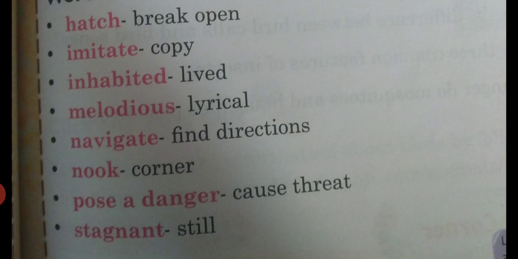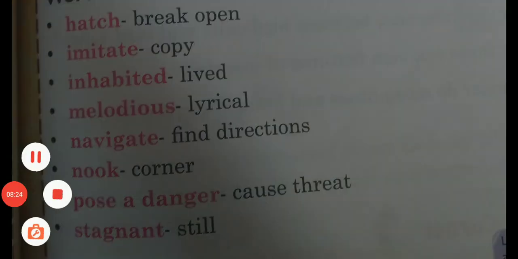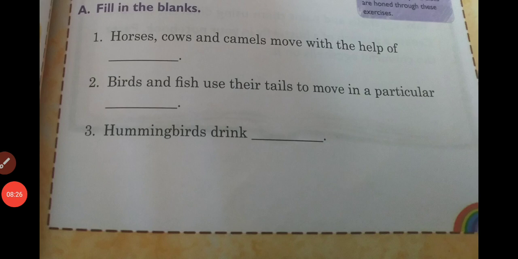All of you do this one. Write down the meaning of these hard words in your notebooks. Now, all of you turn to page number 71. We will do the exercise of this chapter. A. Fill in the blanks. First one, horses, cows and camels move with the help of dash. What is the answer of this one? Move with the help of legs. All of you write down the answer in your books. Legs.